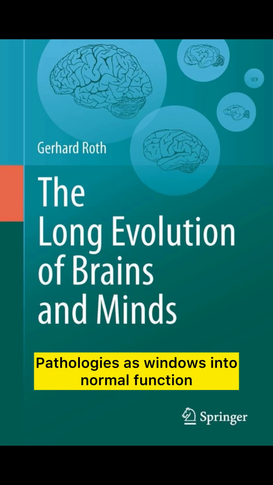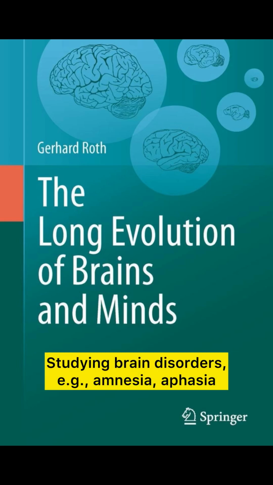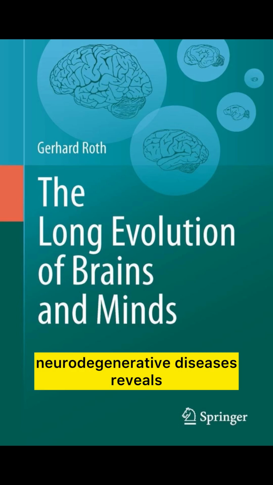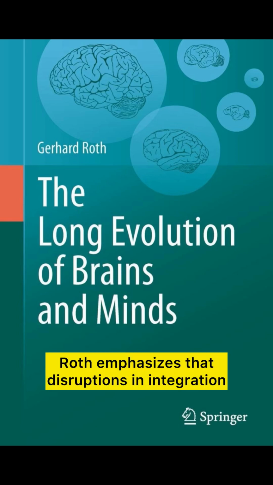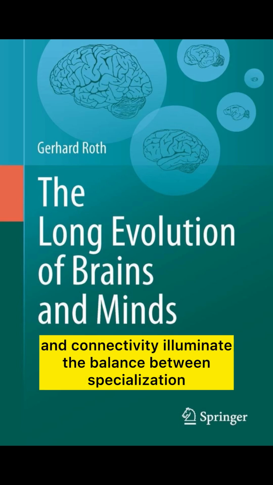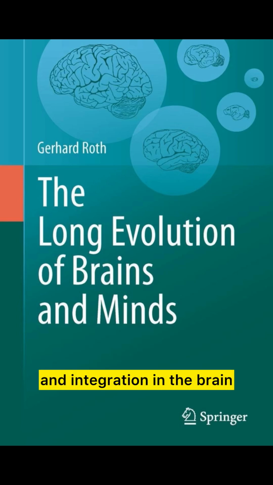10. Pathologies as windows into normal function. Studying brain disorders, e.g., amnesia, aphasia, and neurodegenerative diseases, reveals how networks must be organized for normal cognition. Roth emphasizes that disruptions in integration and connectivity illuminate the balance between specialization and integration in the brain.